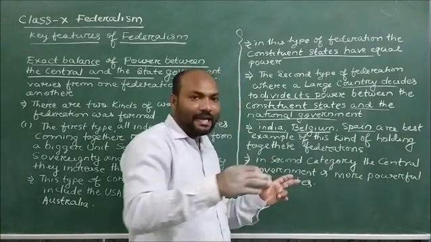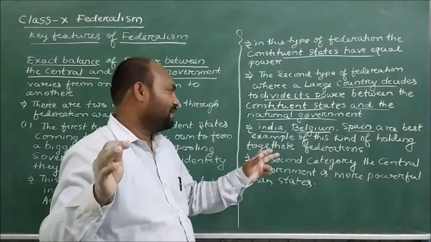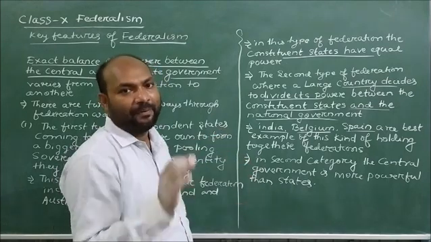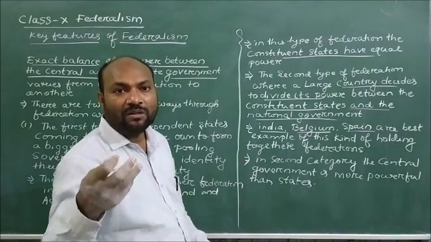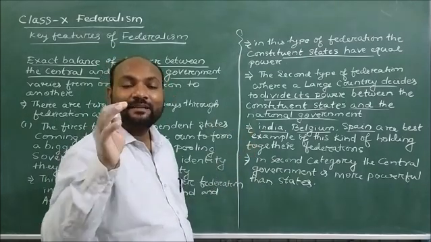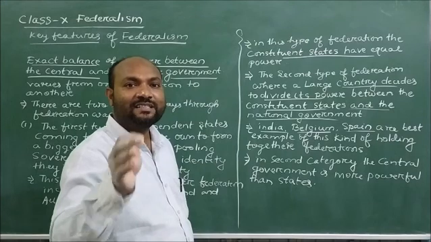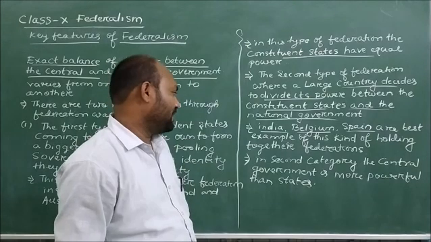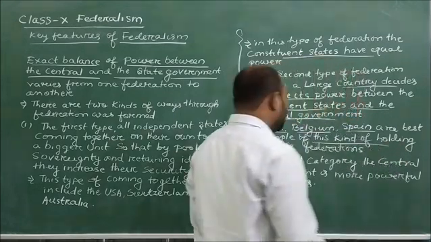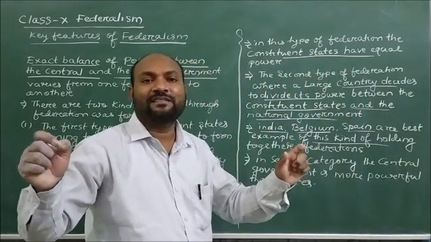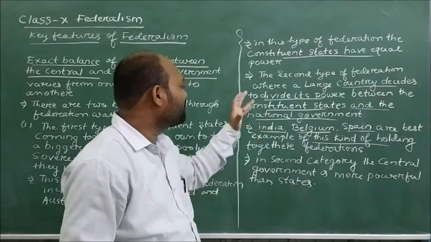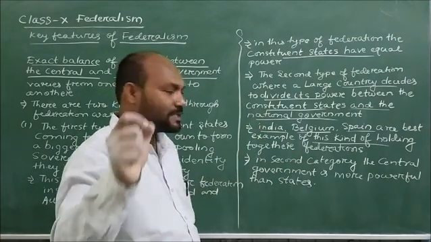Because in India, Belgium and Spain, we see holding together federations. Here, the bigger countries divide their powers with various constituent units of the nation. And such examples are called holding together federations, practiced in India, Belgium as well as Spain.